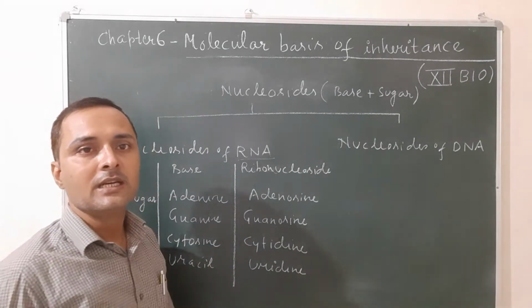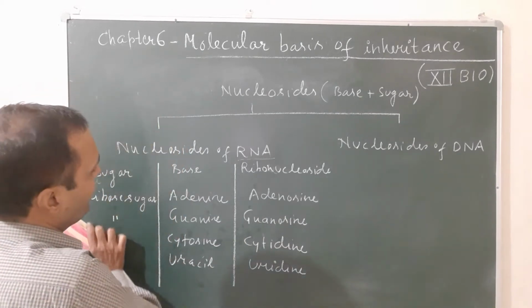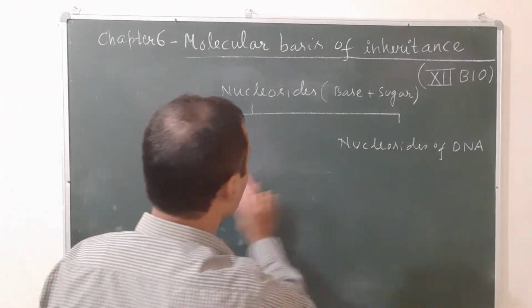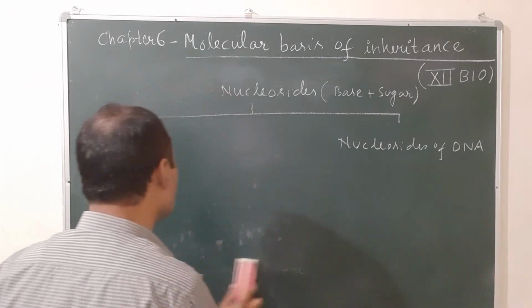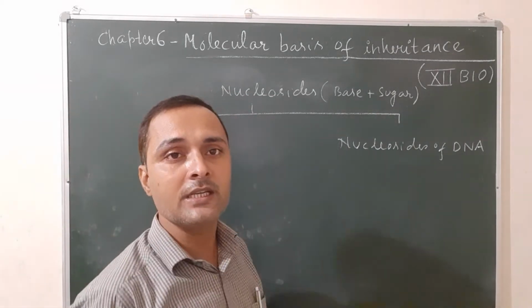Let's see the nucleosides of DNA. Again you can make a chart for the nucleosides of DNA. The sugar found in DNA, as already explained, is deoxyribose sugar. And which base is absent? Uracil is absent.